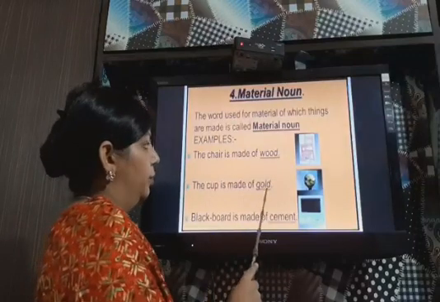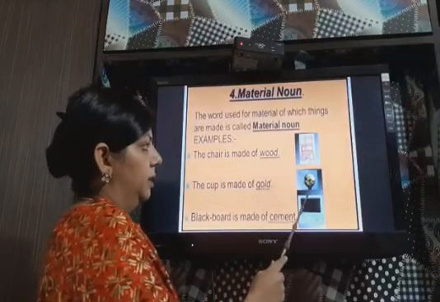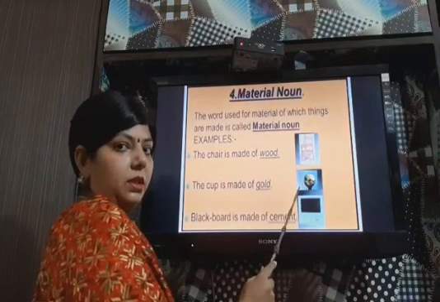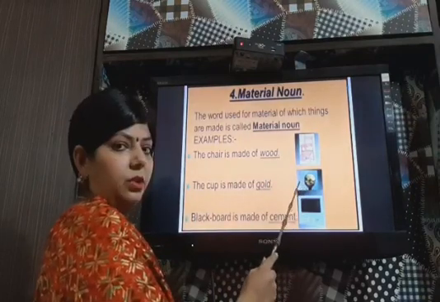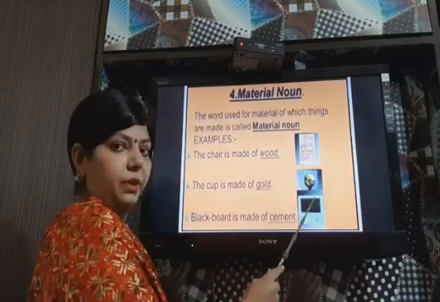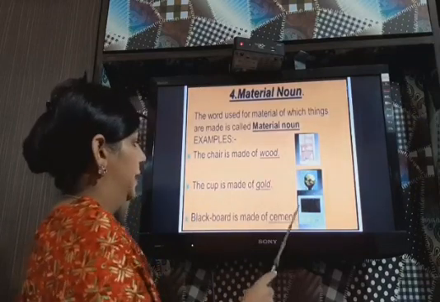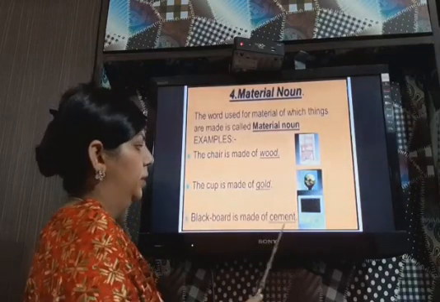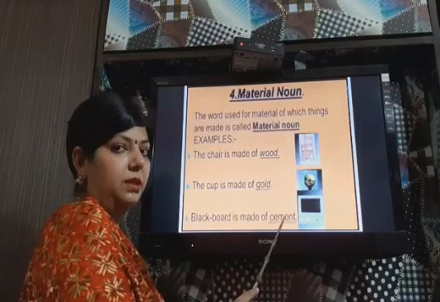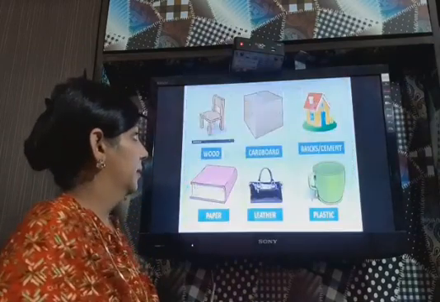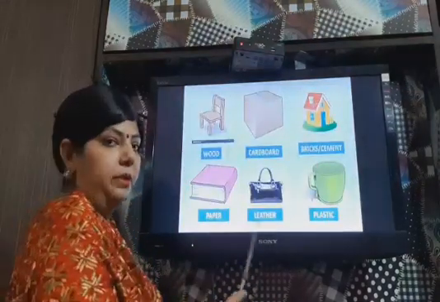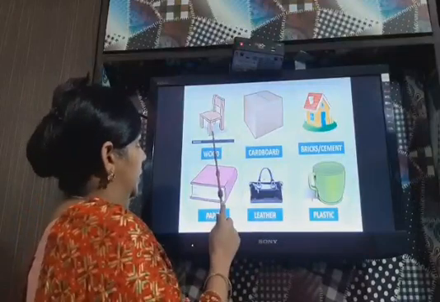The cup is made of gold. You can see the gold cup here. So this is made of gold. So it is called material noun. Gold is material. Next is blackboard. Blackboard is made of cement. So cement is a material. Some more examples now. Again a chair is made of wood.